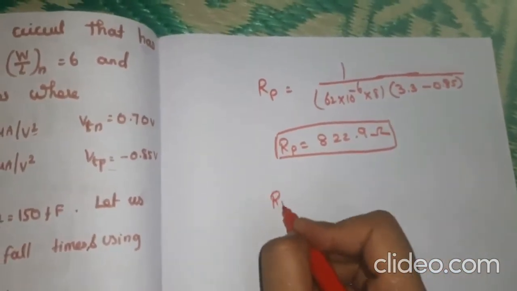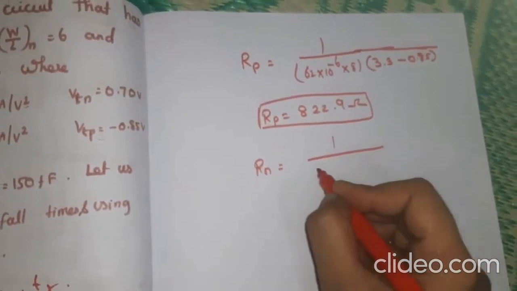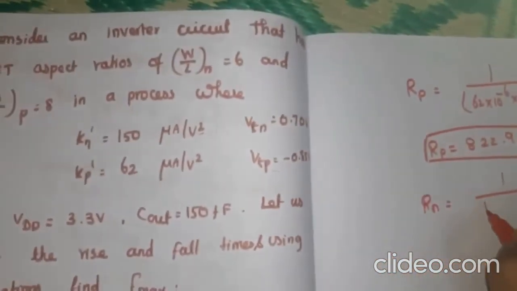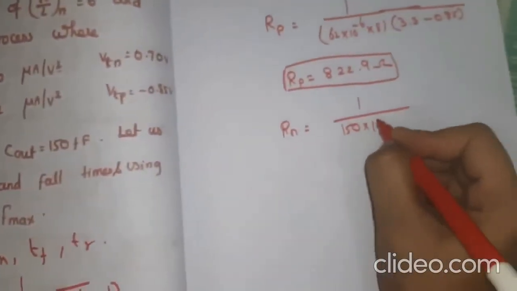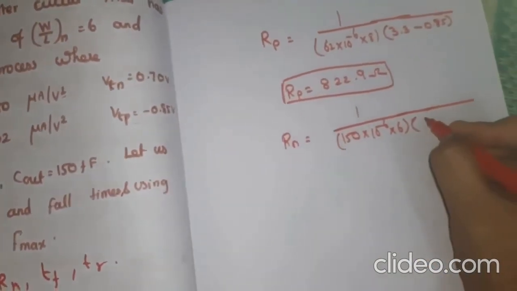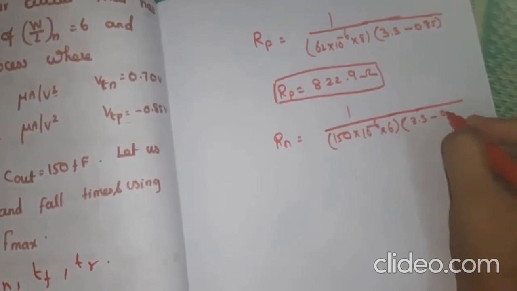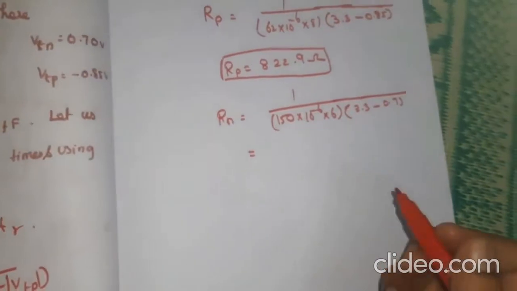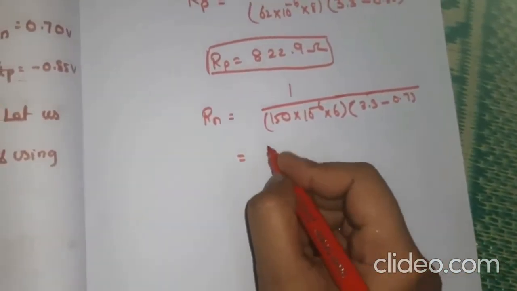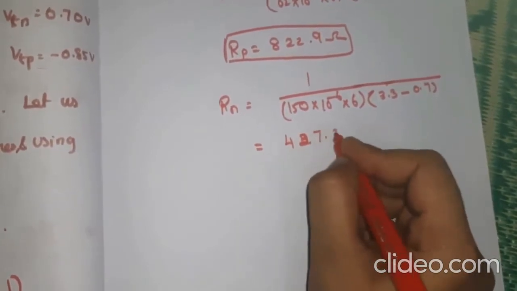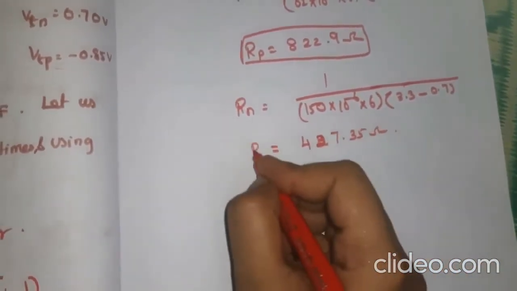Similarly Rn is equal to 1 divided by beta N, that is 150 into 10 to the power minus 6 into W by L n, which is 6, into (VDD minus VTN), that is 3.3 minus 0.7. So solving this we will get 427.35 ohm. So this is Rn.